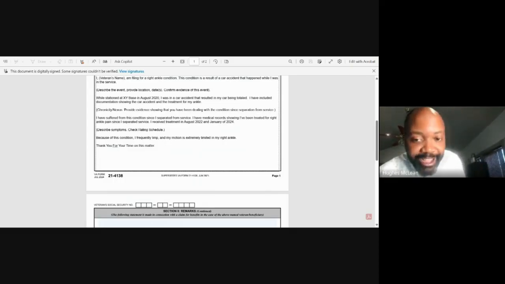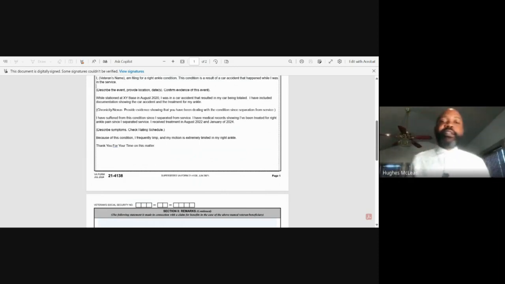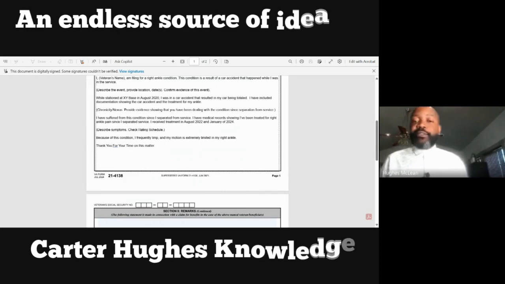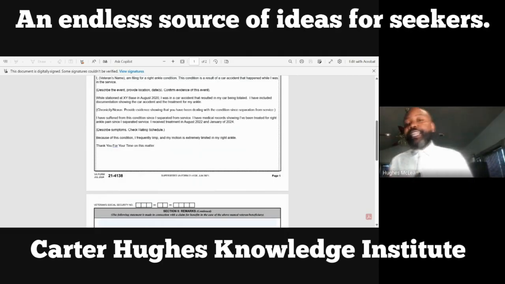I have medical records showing I've been treated for right ankle pain since I separated from service. I received treatment in August of 2022 and January of 2024. So we send those records up showing since I've been separated, I've been getting treatment for this ankle. And it happened while I was in the service, and I was treated while I was in the service, right? 1, 2, here's number 3.